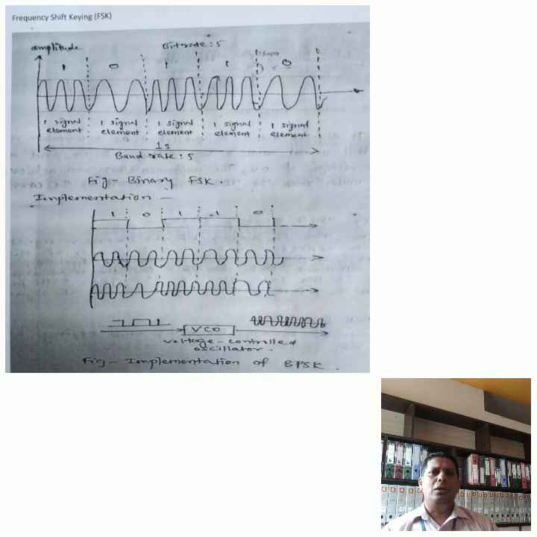Non-coherent BFSK can be implemented by treating BFSK as 2 ASK modulations and using 2 carrier frequencies. Coherent BFSK can be implemented by using one voltage controlled oscillator, that is VCO, that changes its frequency according to the input voltage. Overall, we recognize that frequency shift keying, that is FSK, is a part